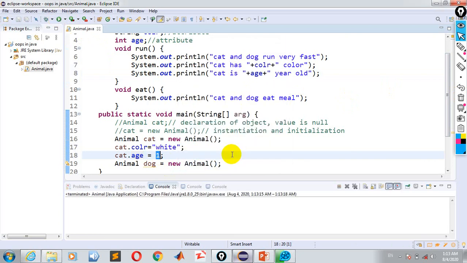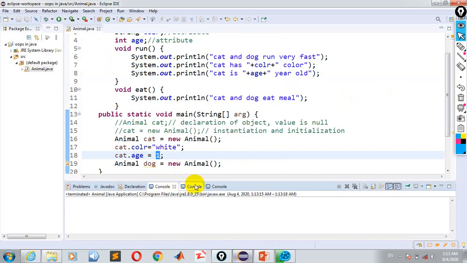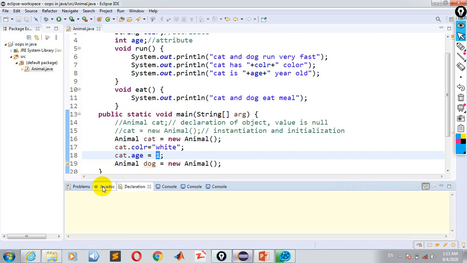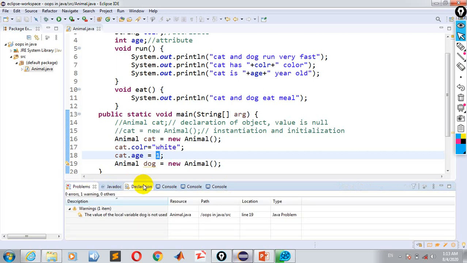Save it. So what will you see? Here we have an output. The value of the local variable dog is not used.